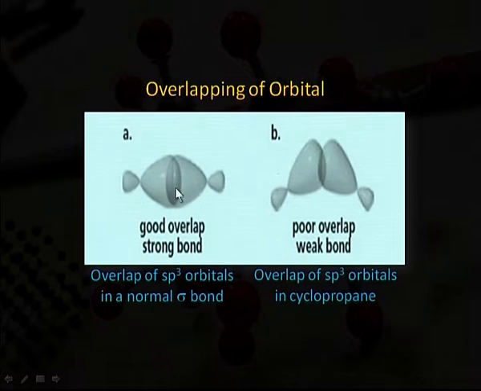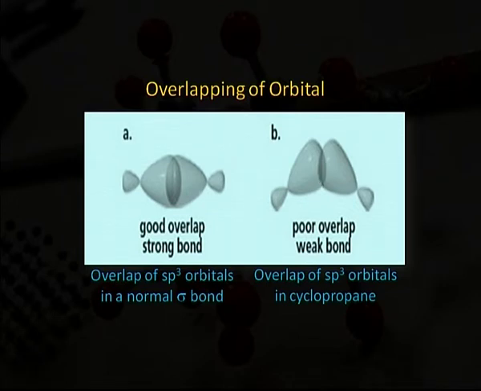Now, we will discuss the impact of angle strain on overlapping of orbitals. In this figure, we are seeing good overlapping and a strong bond, due to the absence of angle strain; the overlap of sp3 orbitals in a normal sigma bond is good, so it is a strong bond. And in figure B, we are seeing that due to the angle strain, there is poor overlapping or weak bonds. Due to that, the overlap of sp3 orbitals in cyclopropane is weak in nature.